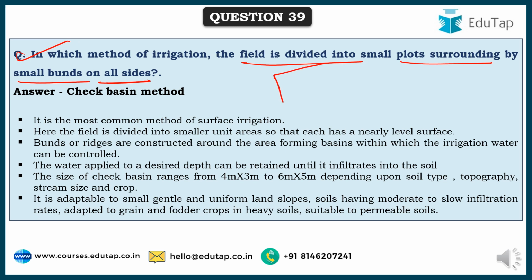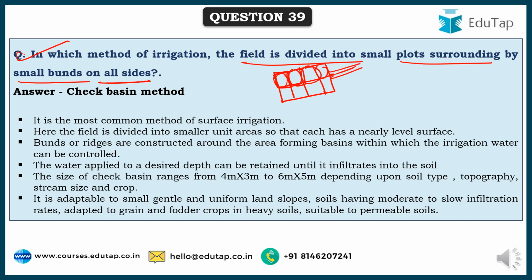What they do is the entire field is divided into smaller plots, and on all four sides of each plot, bunds or ridges are constructed so as to form a basin out of these plots. Now this is the main channel.